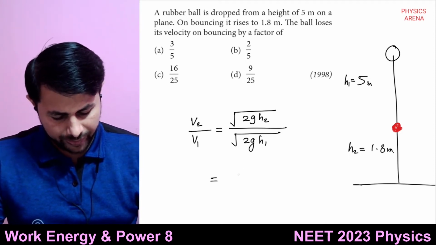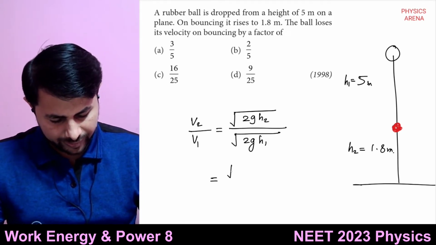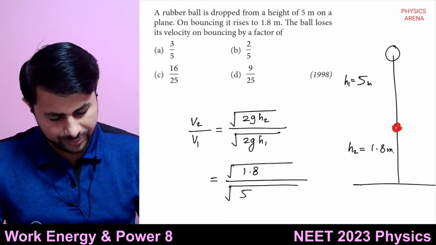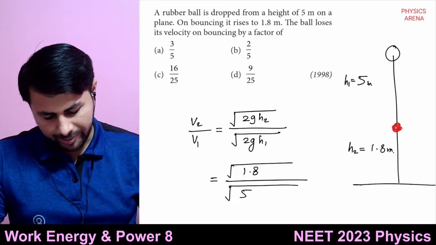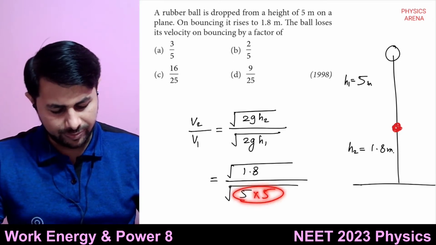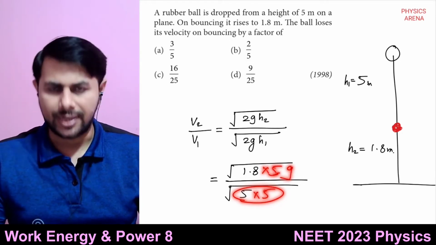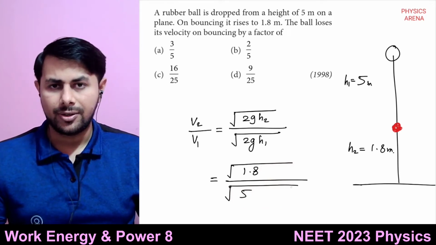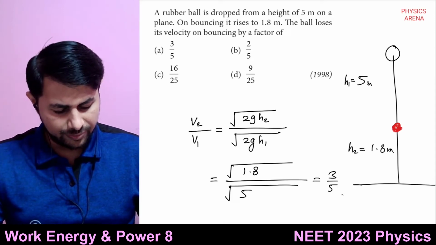So this is simple now. 2g and 2g get cancelled. So it is root of 1.8 divided by root of 5. Can we do something here? If we multiply by 5, this term becomes 25, and this term becomes 5 times 1.8, 18 5s are 90, that means this will become 9. So square root of 9 by 25 is 3 by 5. So this is equal to 3 by 5.